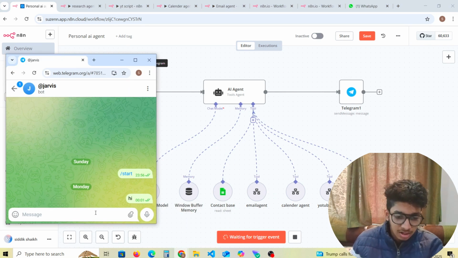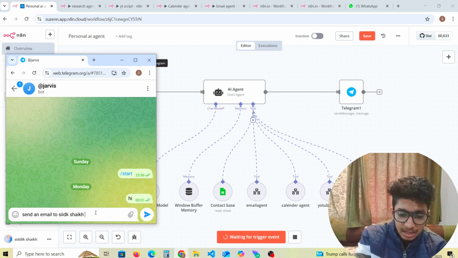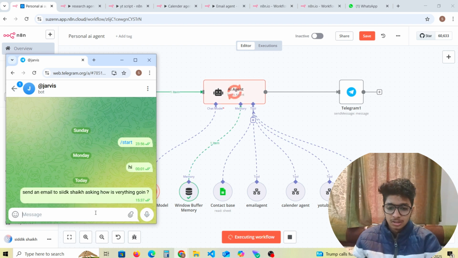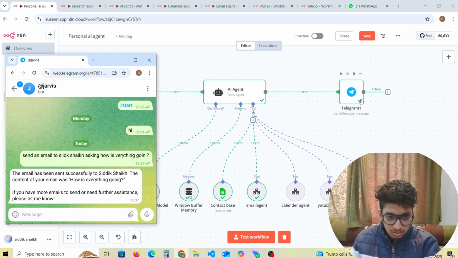And let's say we ask our bot, send an email to Siddiq Sheikh asking how is everything going. As we see, it hits the contact base and hits the email agents also, and it works. So the email has been sent to Siddiq Sheikh. The content of the email is how is everything. So let's see in the Gmail.